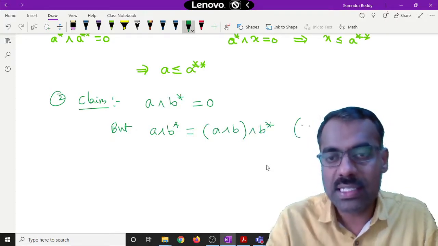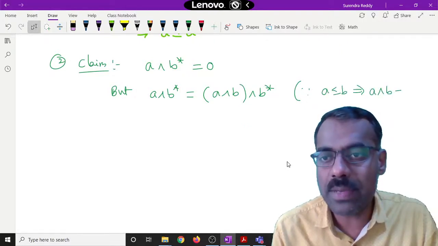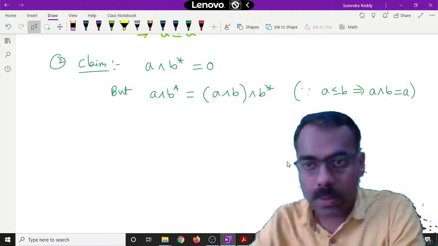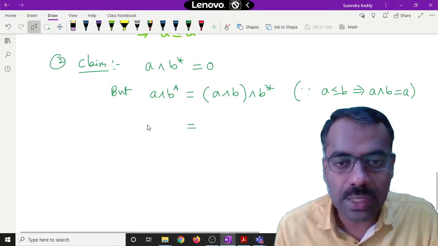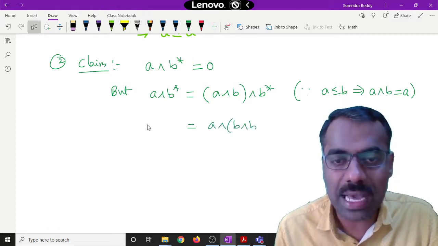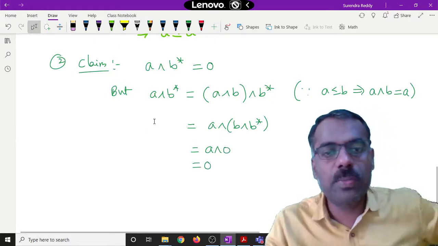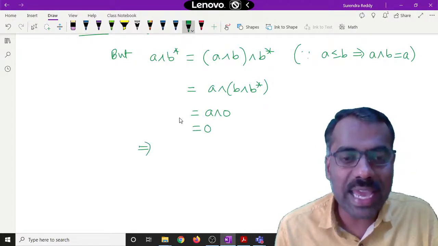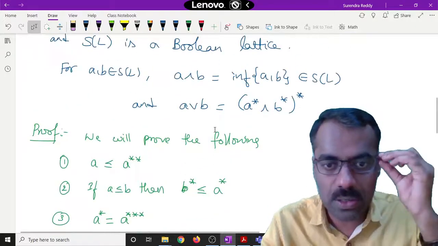Is this clear? What is the reason? A is less than or equal to B, so A meet B is A. Now what we know by this is simply A meet B star. But B meet B star is 0, so what you get here is 0. So we proved that A meet B star is 0. So taking x as B star, A meet x is 0, and therefore x is less than or equal to A star. Is this clear? So we proved that B star is less than or equal to A star.